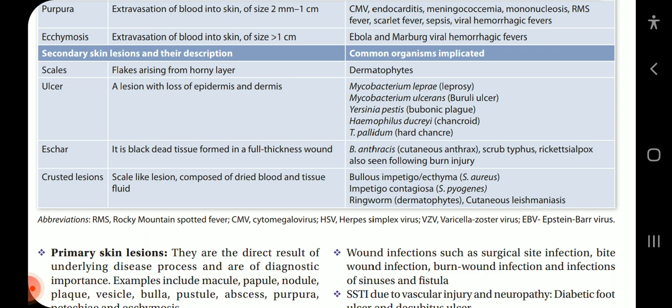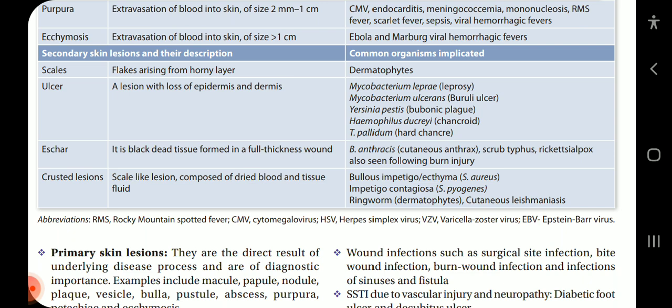Eschar: black dead tissue formed in a full-thickness wound. Seen in Bacillus anthracis, cutaneous anthrax, scrub typhus, rickettsialpox, also following burn injury. Crusted lesion: scale-like lesion composed of dried blood and tissue fluid. Common organisms implicated are bullous impetigo, ecthyma, Staph aureus, impetigo contagiosa, Staph pyogenes, ringworm, dermatophytes, and cutaneous leishmaniasis. These are all called crusted lesions.